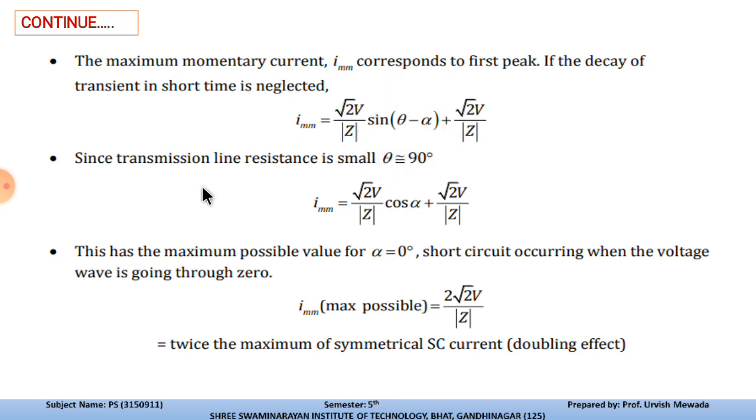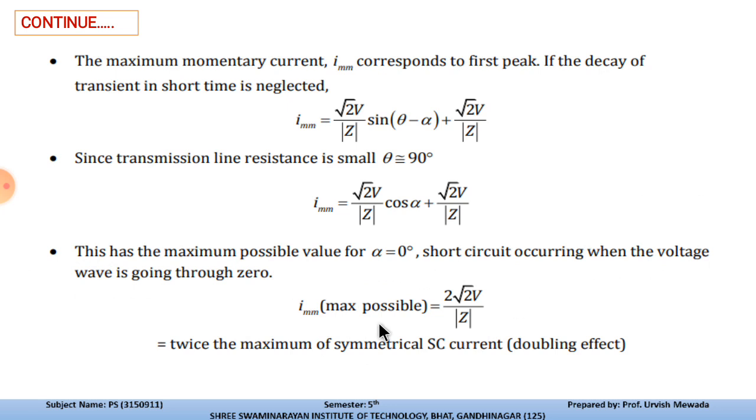Since the transmission line resistance is small, theta is equal to 90 degrees, so we can put theta equal to 90. So IMM will be root 2 V by Z, and sin 90 becomes cos alpha, plus root 2 V by Z. It has the maximum possible value for alpha equal to 0, the short circuit occurring when the voltage wave is going through zero.